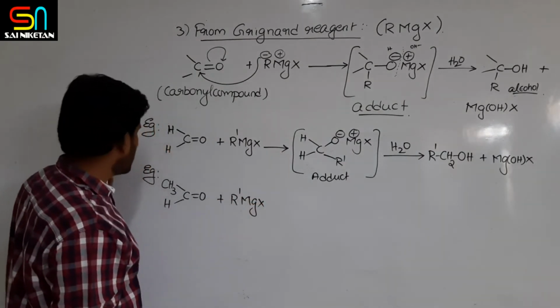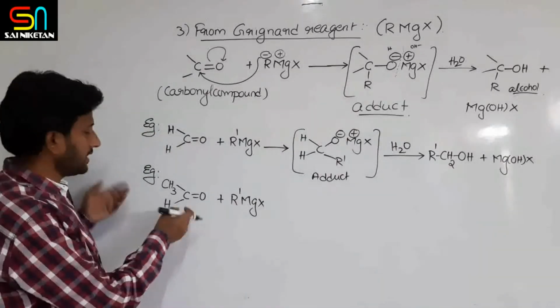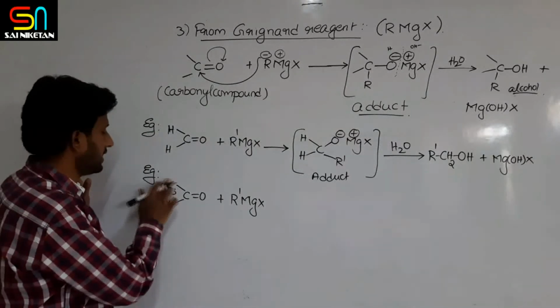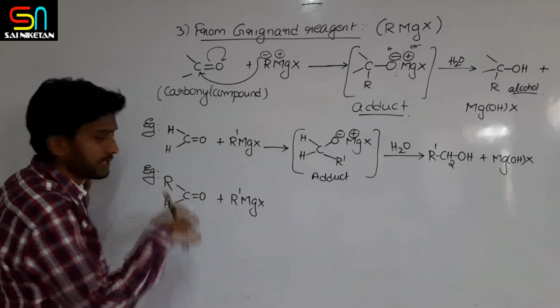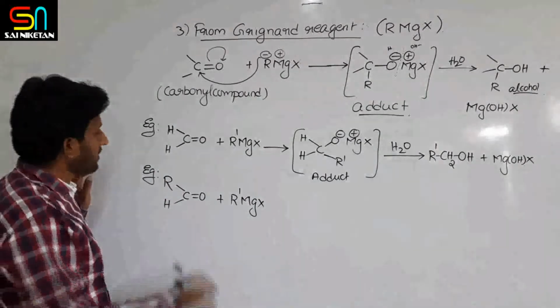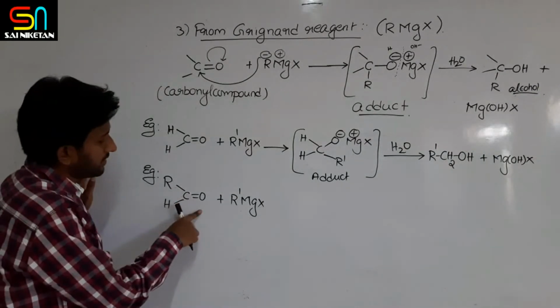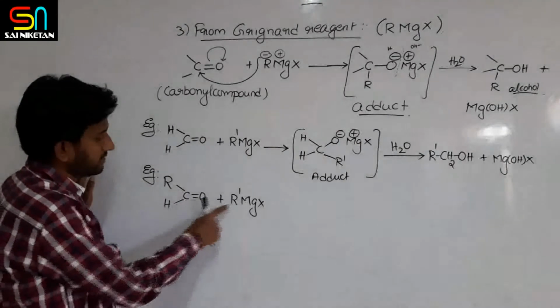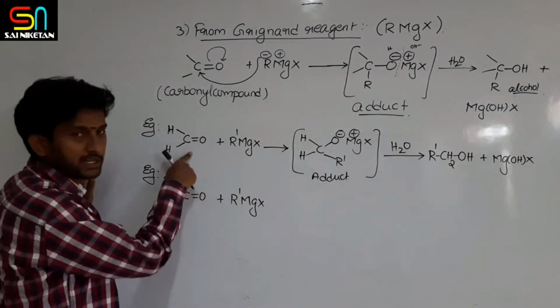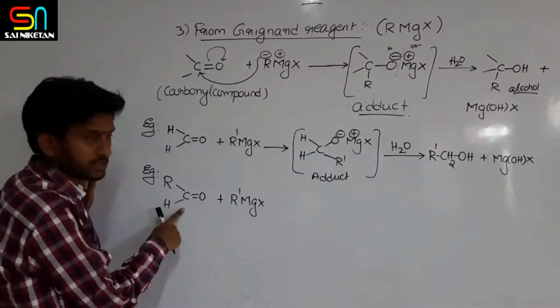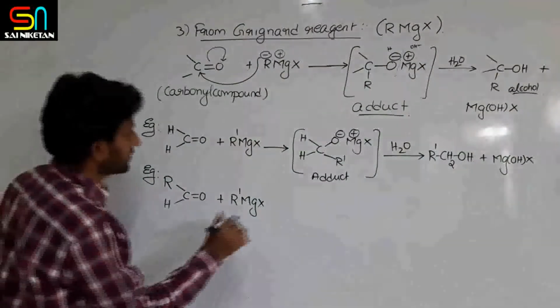Not only acetaldehyde, any aldehyde, so I will write R, any aldehyde except formaldehyde, because formaldehyde I have written first. So now it is reacting with R dash MgX.